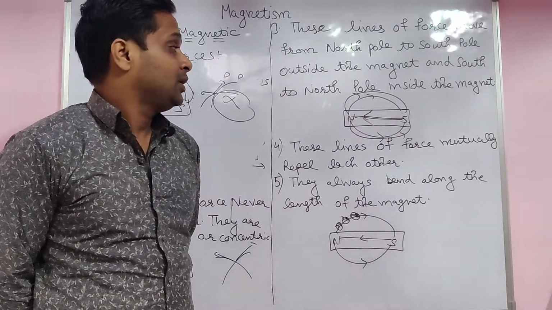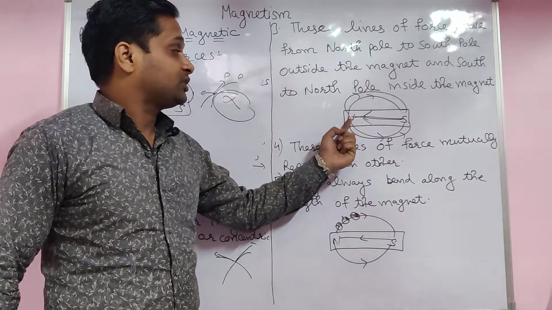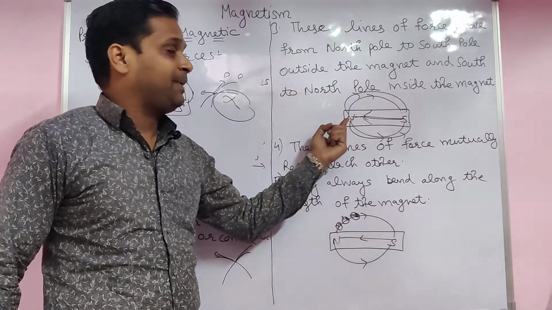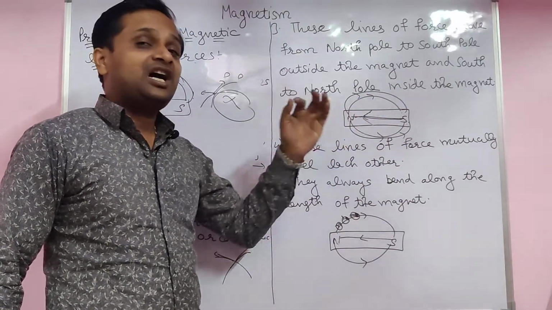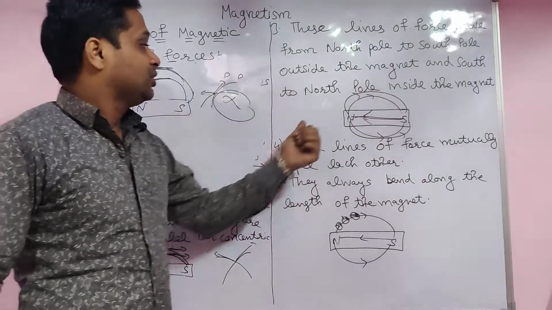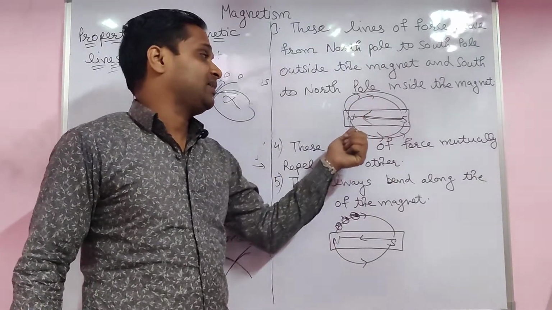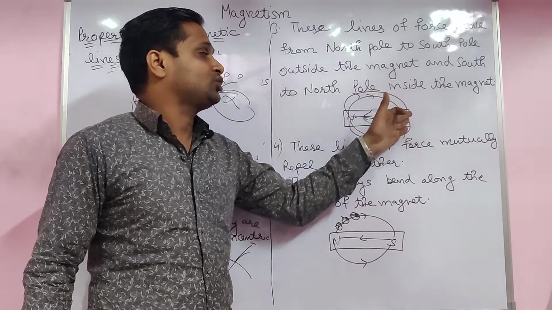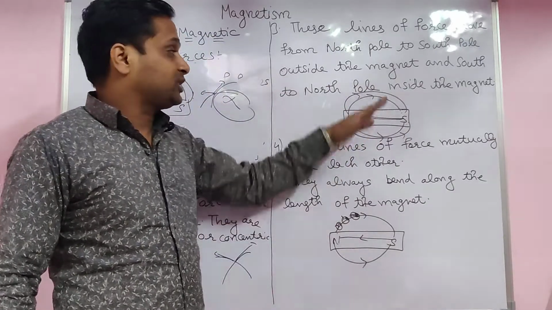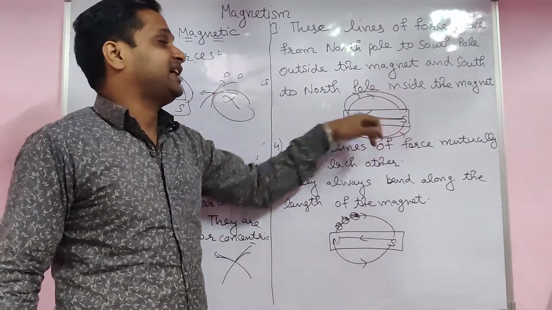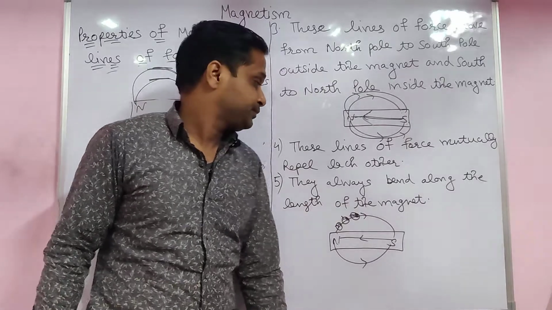Very easy. I am again repeating: outside from north to south, and again come back to the north. जहां से start किया वहीं वापस आना है. So starting from the north and again coming back to the north means north to south and south to north. Outside, north to south, and inside, south to north.